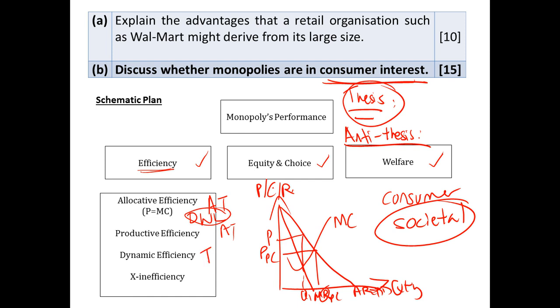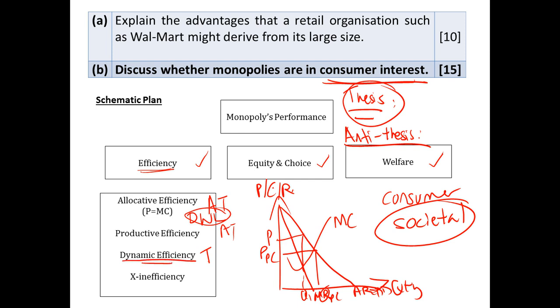For my thesis, I'll talk about dynamic efficiency. When we talk about monopoly, they have the ability to make long run profits, supernormal profits to be exact. Because they are able to make supernormal profits, they would have incentive to do R&D and to innovate, so they are dynamic efficient.